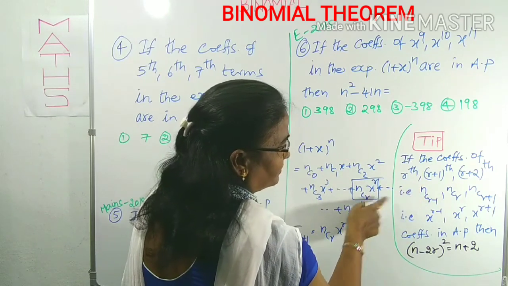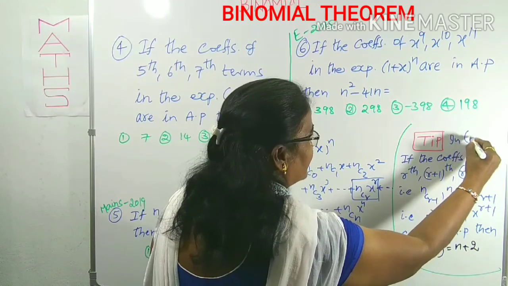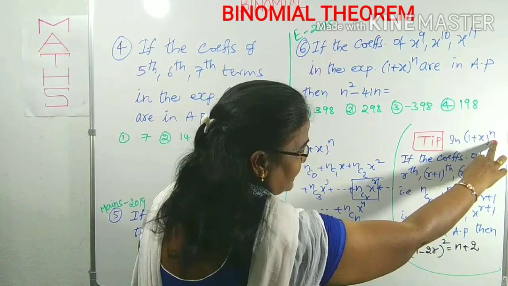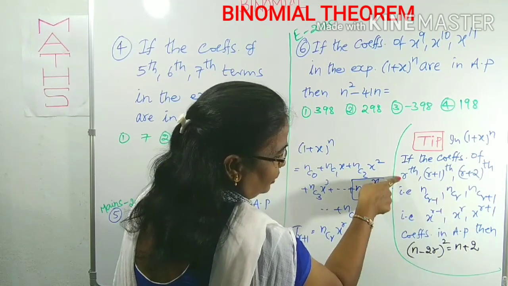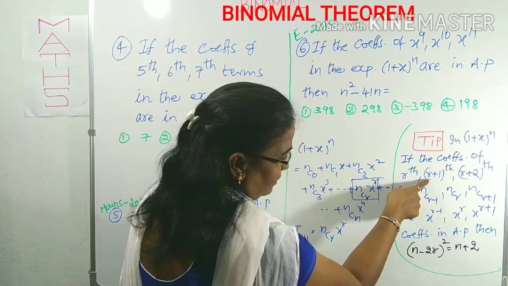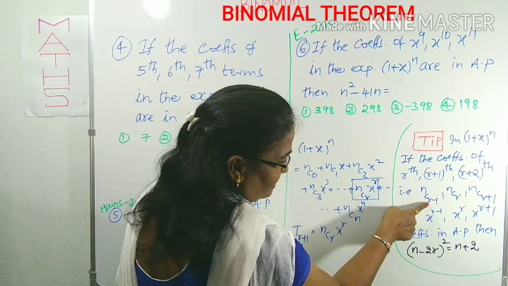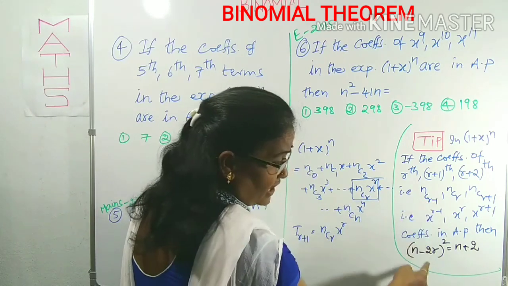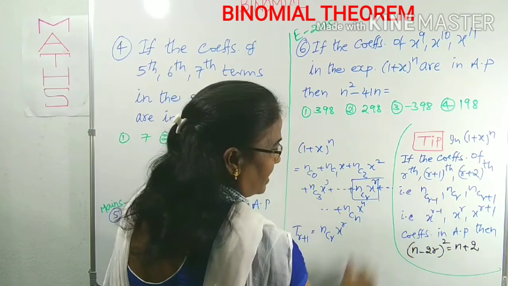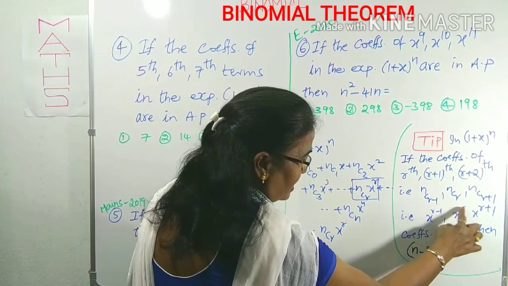What is the expansion here? In this expansion, (1 + x)^n. What is n here? The index of this expansion. r is like the rth term, meaning Tr. The rth term is also known as Tr, maybe T(r+1), T(r+2). R indicates this. Maybe if they give the coefficients like this, for collecting r, r-1 becomes r when we add 1. R-1 plus 1 is r. Maybe they may give the x powers like x^(r-1), x^r, x^(r+1).